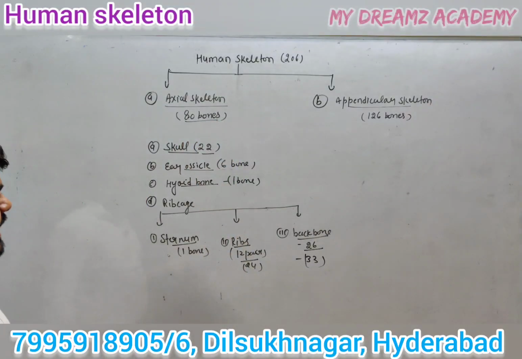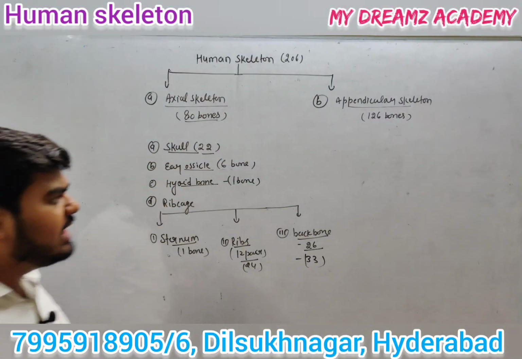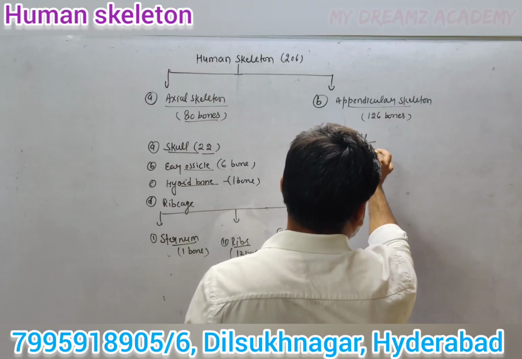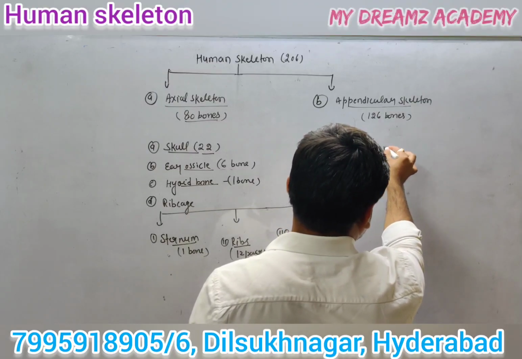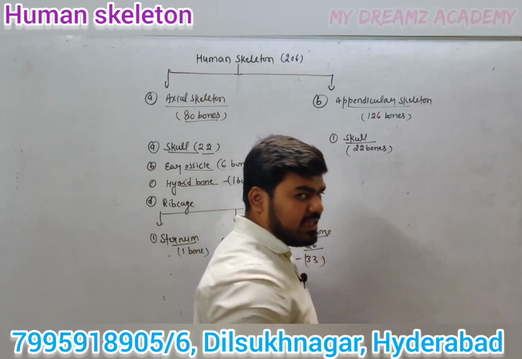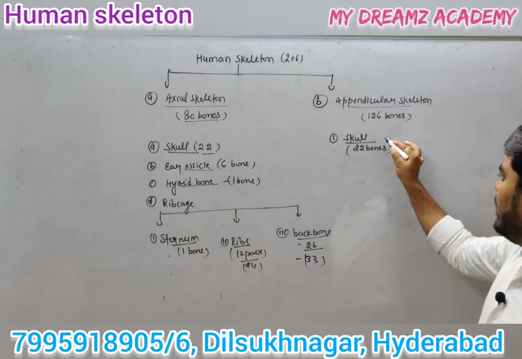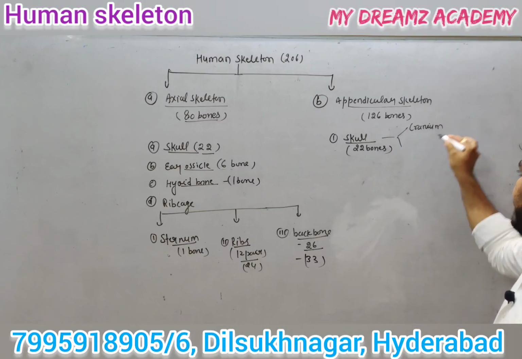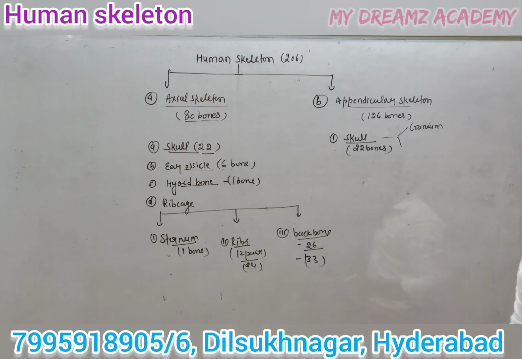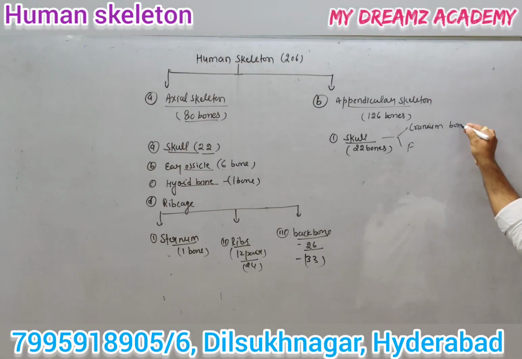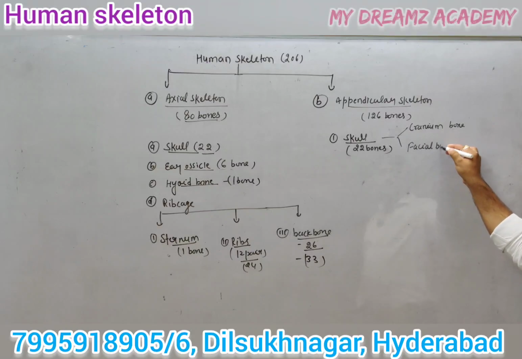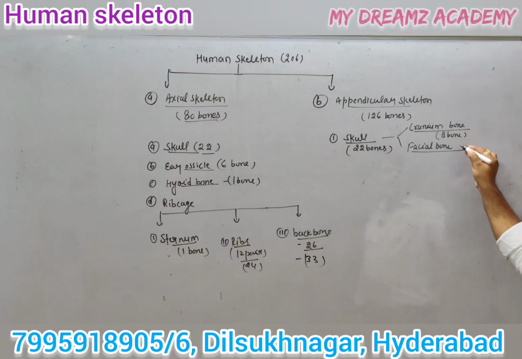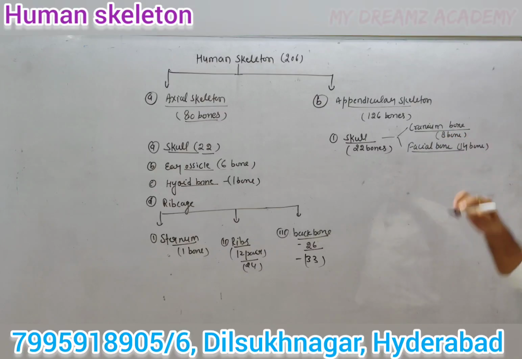Let's discuss one by one. The first part is the skull. How many bones are found in the skull region? As I said, 22 bones. The skull has 2 parts. One part is called the cranium, and the second is the facial bones. There are 8 cranium bones, and 14 bones are found in the face region.